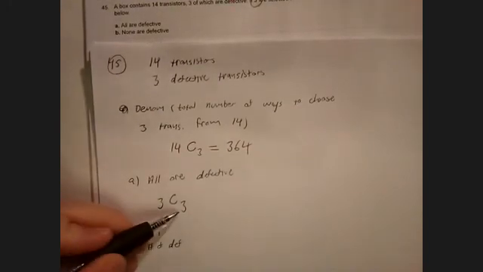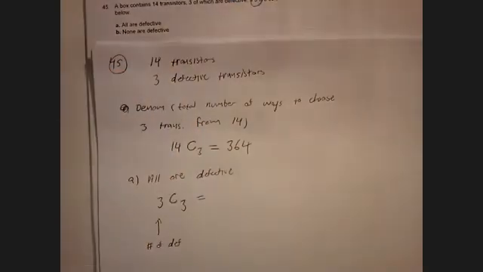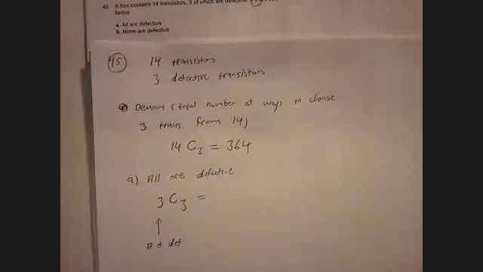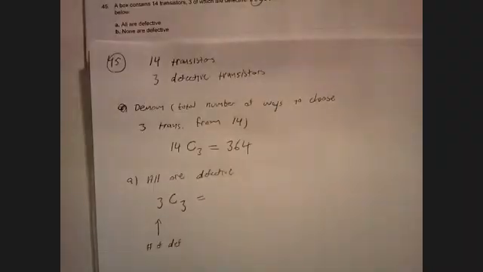I'm choosing 3, and so there's only one way to do that. You can try it in the calculator. 3, choose 3, and you get a 1 there. So that's a 1. So part A, the probability that all are defective is 1 over 364.